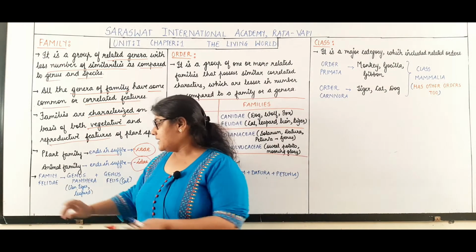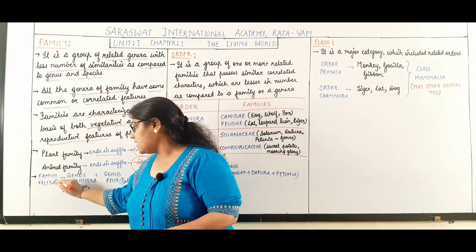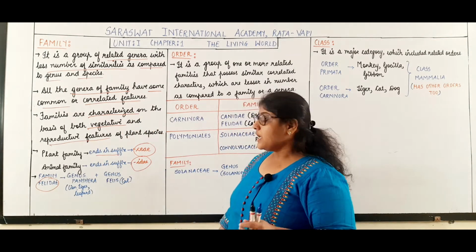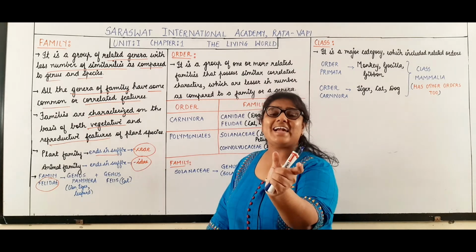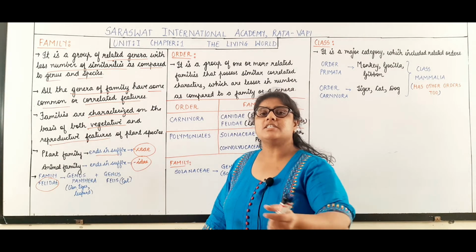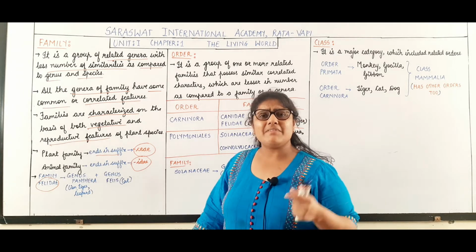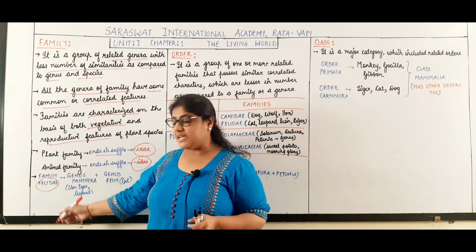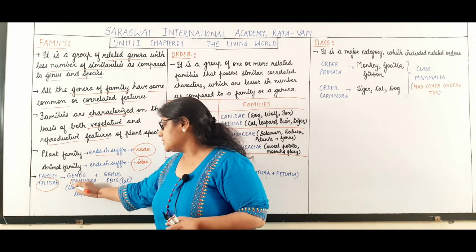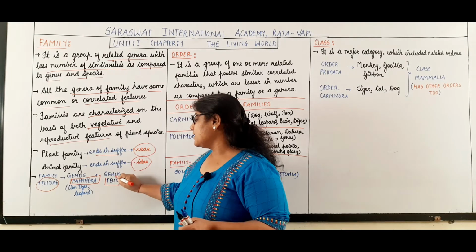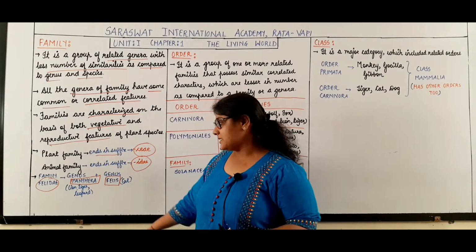We will take an example of a family. There is a family called Felidae. Which family, students? Felidae family. Now what is a family? It is an aggregate of genera. Those genera which share certain common characteristics will be placed in one family. So the family Felidae includes 2 genera. One is the genus Panthera and another one is the genus Felis.